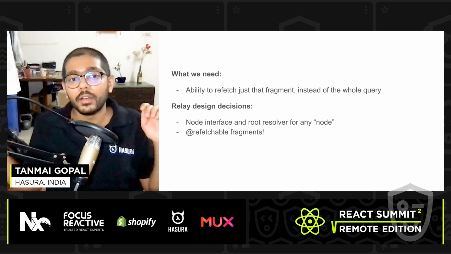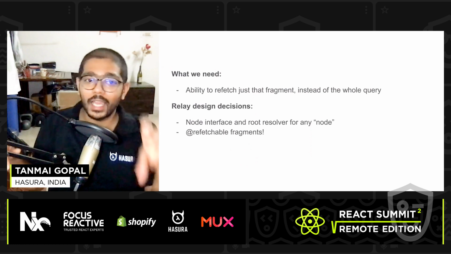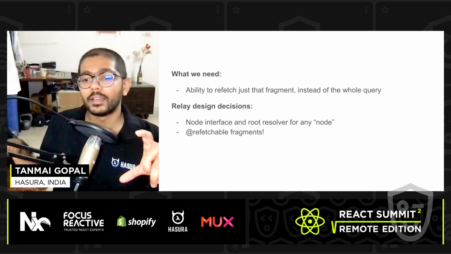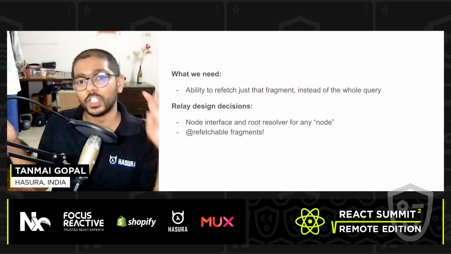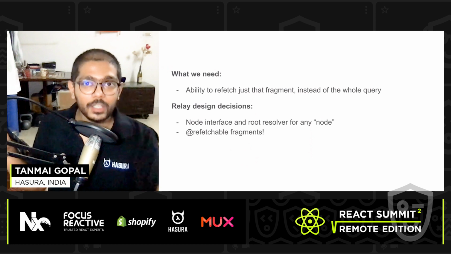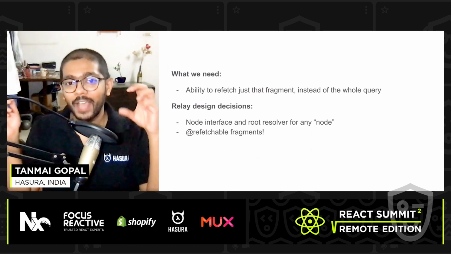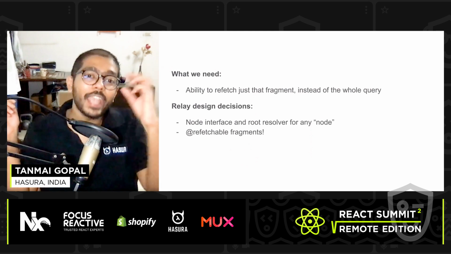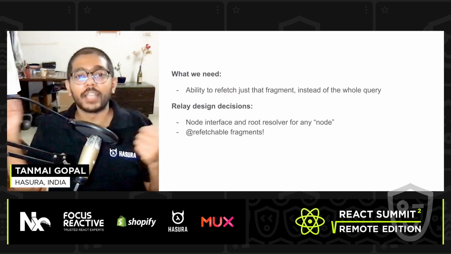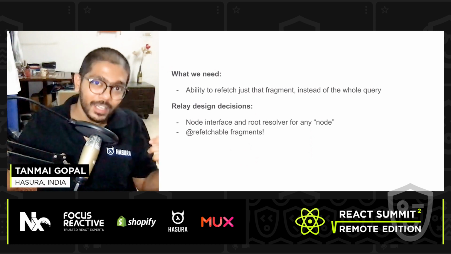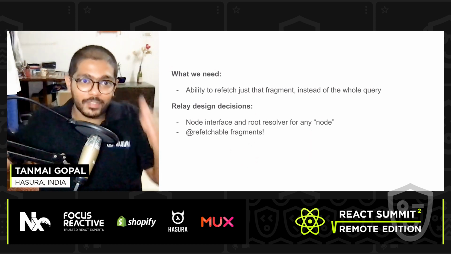So what Relay can do is that when I request the client to refetch a particular fragment, the client doesn't have to run the entire query again. The client just reruns the query for that particular column or that particular element that I wanted to rerun. And the client is able to do that because every element is an instance of node and every element has a unique ID, right? So the query that's running in the background is actually query, element, unique ID, and the exact fields that I want, right?